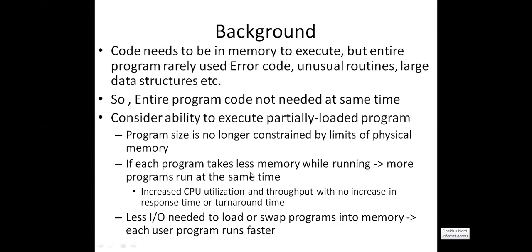And next, each program takes less memory while running, that means we are keeping only parts of a program in the main memory. So what happens? We can keep more programs at runtime, which will increase the CPU utilization. If CPU utilization increases, automatically throughput will increase. Whenever throughput increases, the response time and turnaround time also improve. What are turnaround time and response time? We discussed these concepts when we talked about CPU utilization, throughput, response time and turnaround time; we already had a discussion.